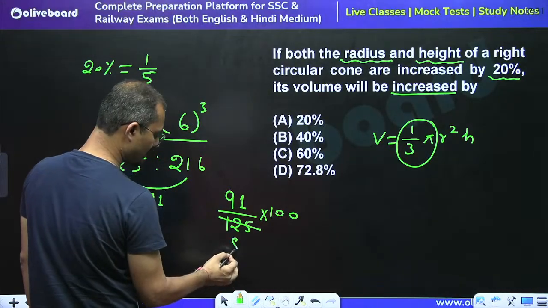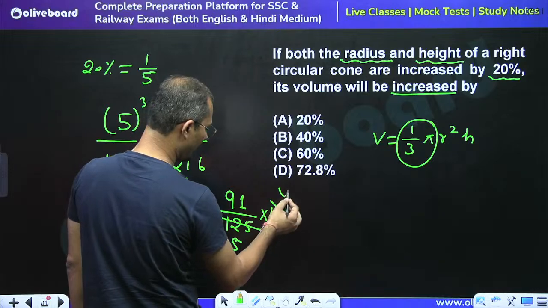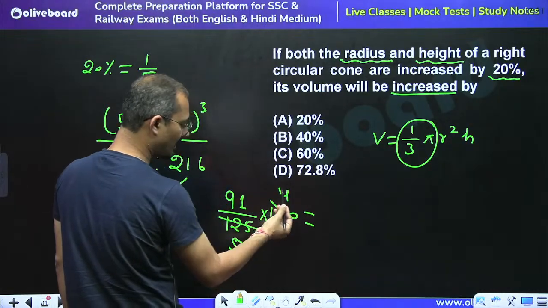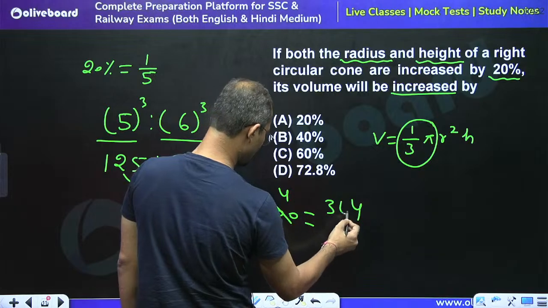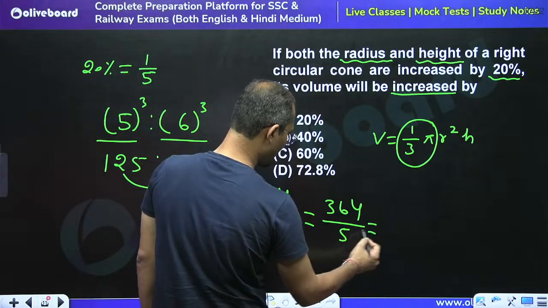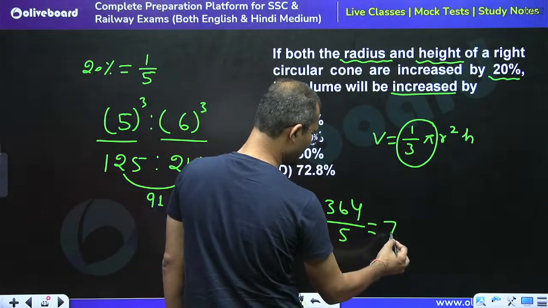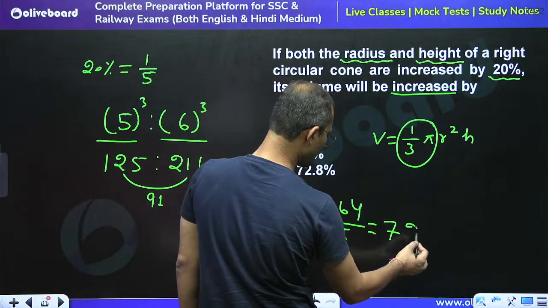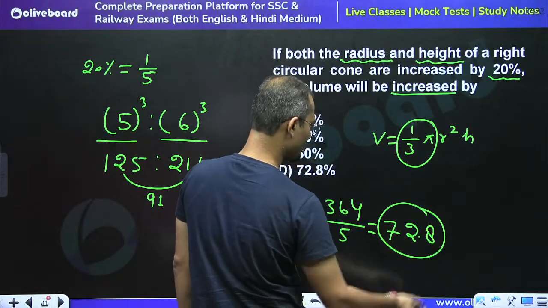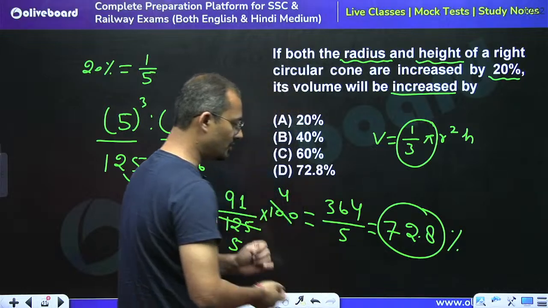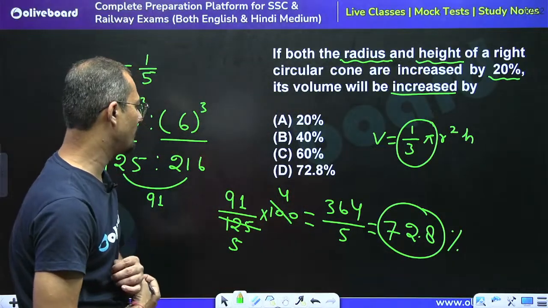By 25 this would be cancelled 5 times and this would be 4 times. 91 into 4 is 364 divided by 5, right? So we can say that the volume would be increased by 72.8%.